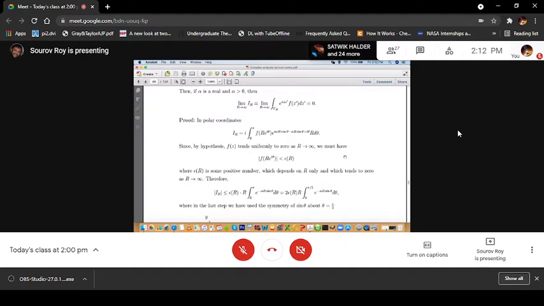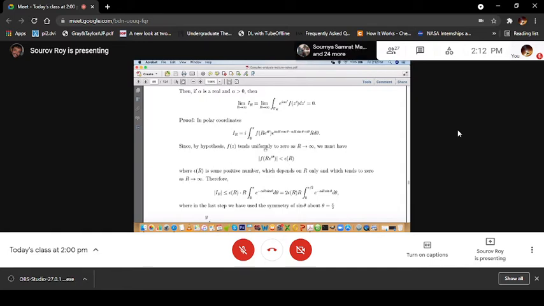According to the hypothesis, f(z) tends uniformly to 0 as R tends to infinity. That means mod of f(z) must be less than or equal to some epsilon_R, a positive number which depends only on R, not on the argument, and which tends to 0 as R tends to infinity.